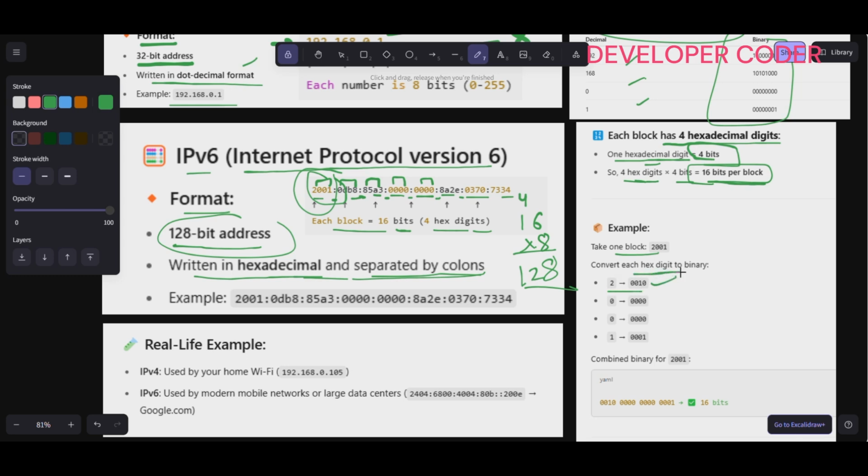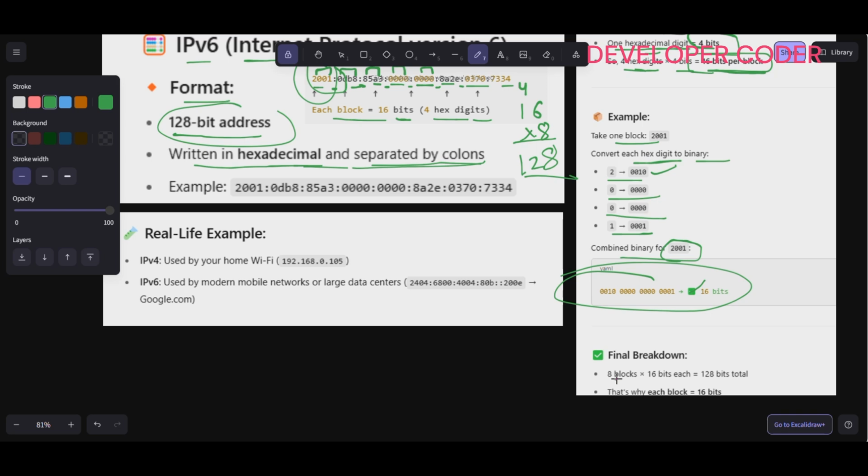Convert each hexadecimal digit to binary: 2 I'm going to write like this, 0 like this, 0 like this, 1 like this. So the combined binary for 2001 is going to be like this, 16 bits. So 8 blocks times 16 is 128 bits total. That's why each block is equal to 16 bits.